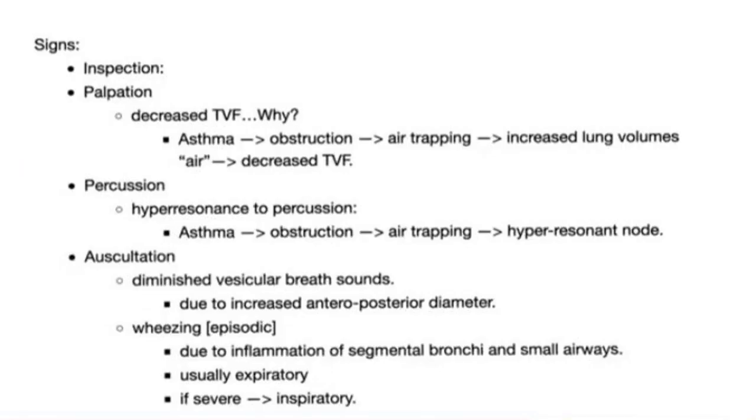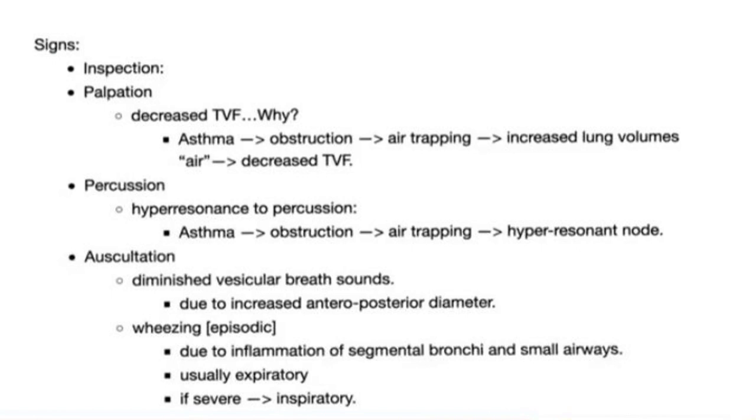Third is palpation: decreased tactile vocal fremitus. Why is there a decrease in tactile vocal fremitus? First of all, what is vocal fremitus? It refers to the vibration of the chest wall that results from sound vibrations created by speech or other vocal sounds. So why is there a decrease in TVF? Because asthma is an obstructive condition, there is air trapping which will increase lung volumes of air, and it decreases the tactile vocal fremitus.